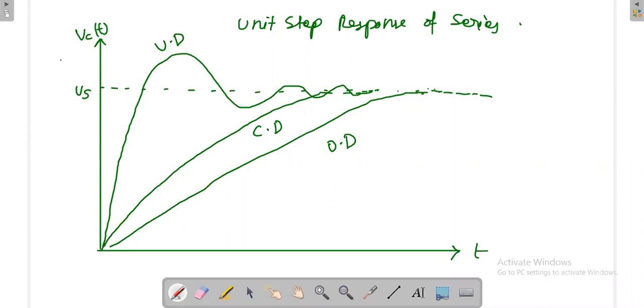So next we'll see the parallel RLC circuit. Again, the same diagram, but in terms of current format. Next, parallel RLC circuit.